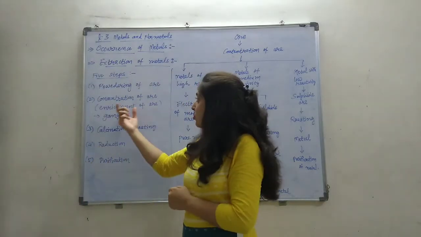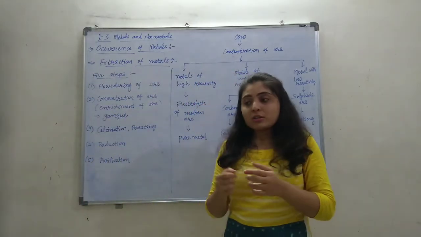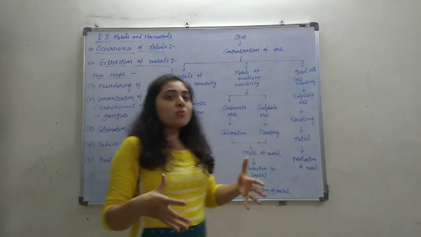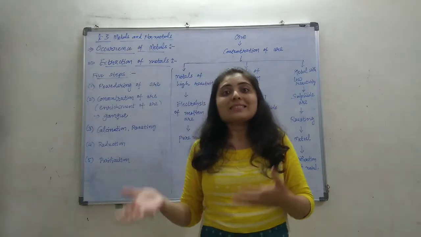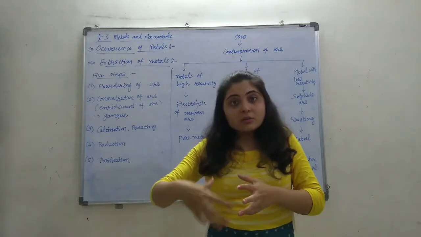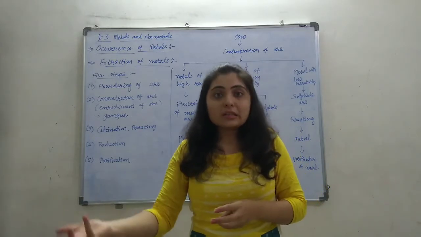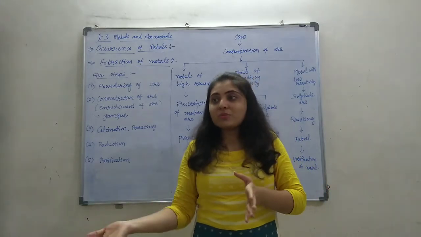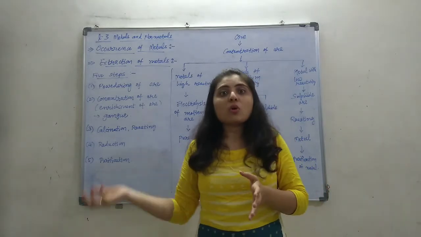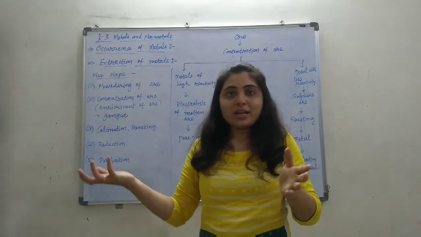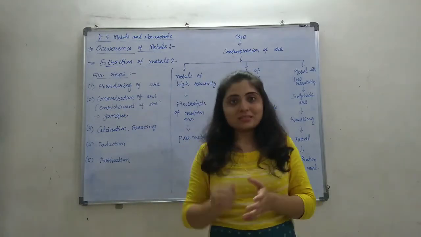Right? Now after the powdering process, the second step is concentration of ore. Okay, or also it is called the enrichment of ore. With this ore, the earth crust has so many impurities like soil, sand, many other impurities, minerals of other metal compounds also. Okay, iron ore is there. With iron ore there must be some copper minerals, or magnesium minerals, or any other metal compounds present in it.